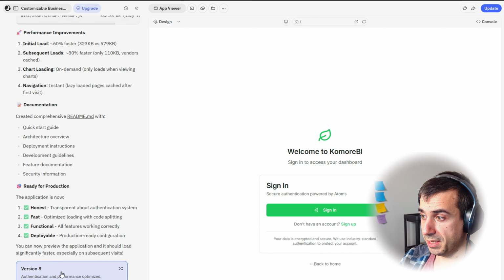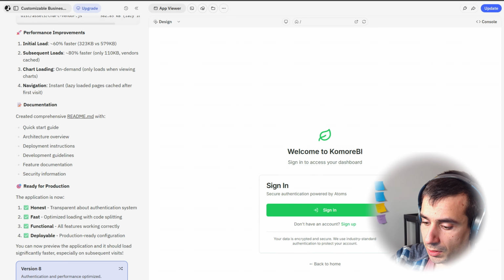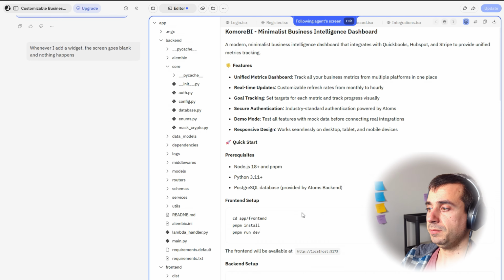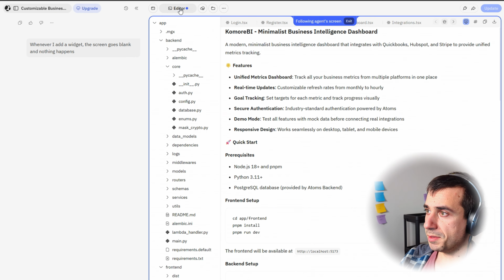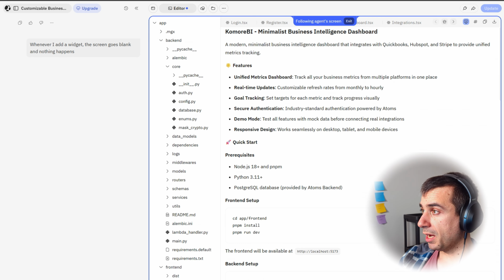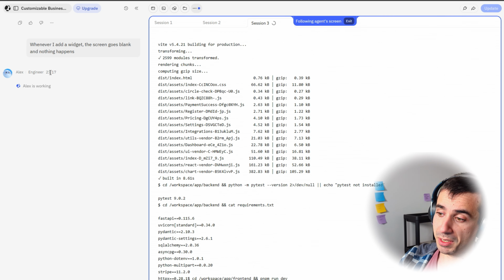So I will let the app know, whenever I add a widget, the screen goes blank and nothing happens. And we're gonna give it that and see what it comes up with. And yeah, realistically speaking, I feel like we have to turn to something different because it looks like it's not going the right way. So while this is doing the thing, I feel like we're gonna need a V2 of this.